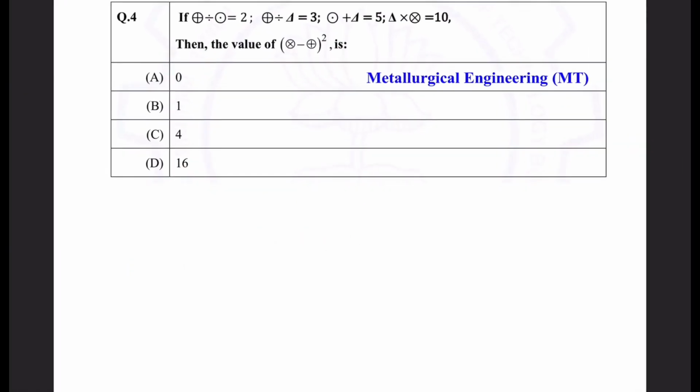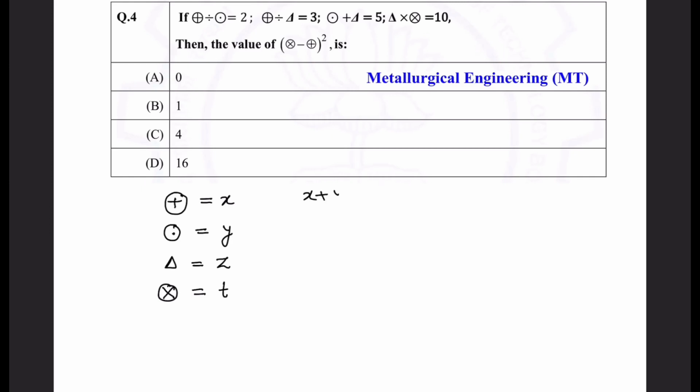Okay, again we have a logical question. Here they have given some symbols. It's better that you convert these symbols into variables. So I am converting this symbol into X. The circle and dot symbol I am converting into Y, the triangle I am converting into Z, and the cross I am converting into T. So you write down these equations in terms of X, Y, Z and T.